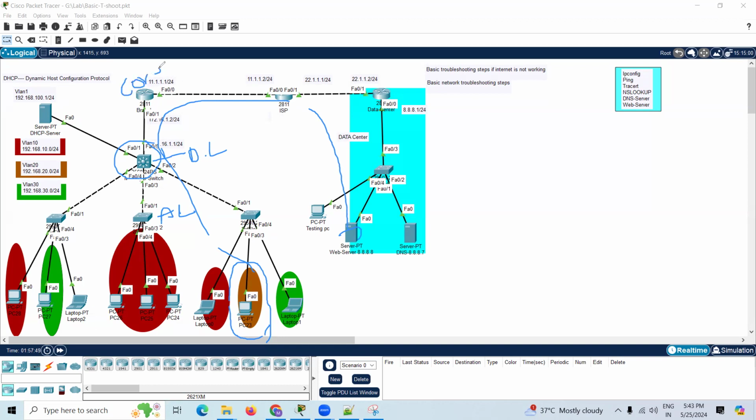The core layer is directly connected to your internet service provider, ISP. It's like your customer edge router and the provider edge router. After that, your data center. You can assume it's a data center, and if it is not your own, it means it's a Google data center.